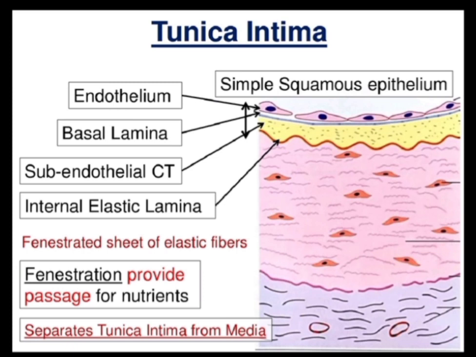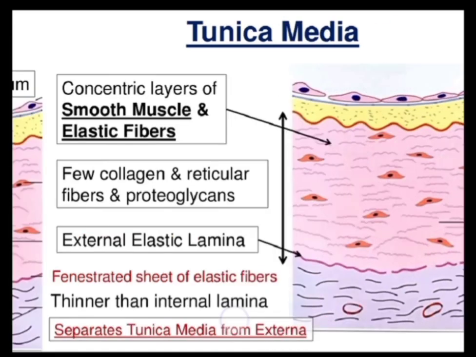Then this corrugated line is the internal elastic lamina, and then there is the broader area which is the tunica media. The fenestrated sheet of elastic fibers is called the internal elastic lamina, which separates the tunica intima from the tunica media. These fenestrations provide the passage for the nutrients.